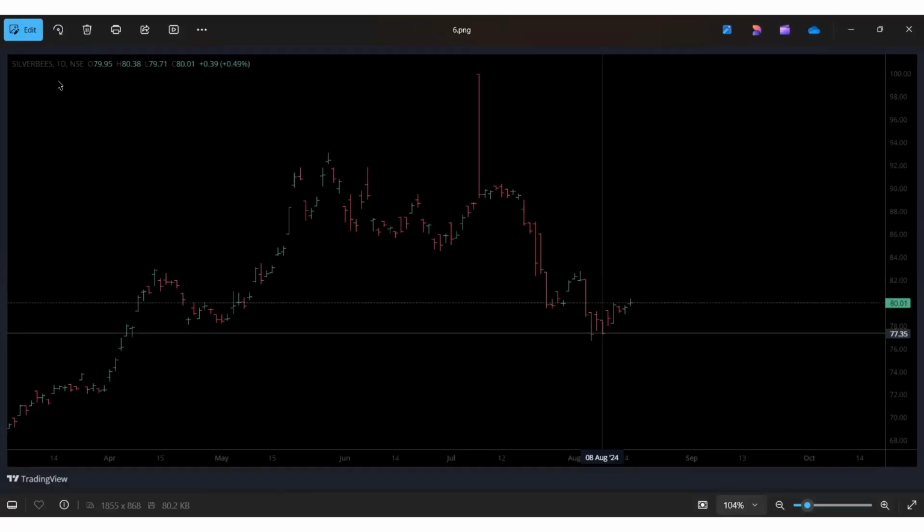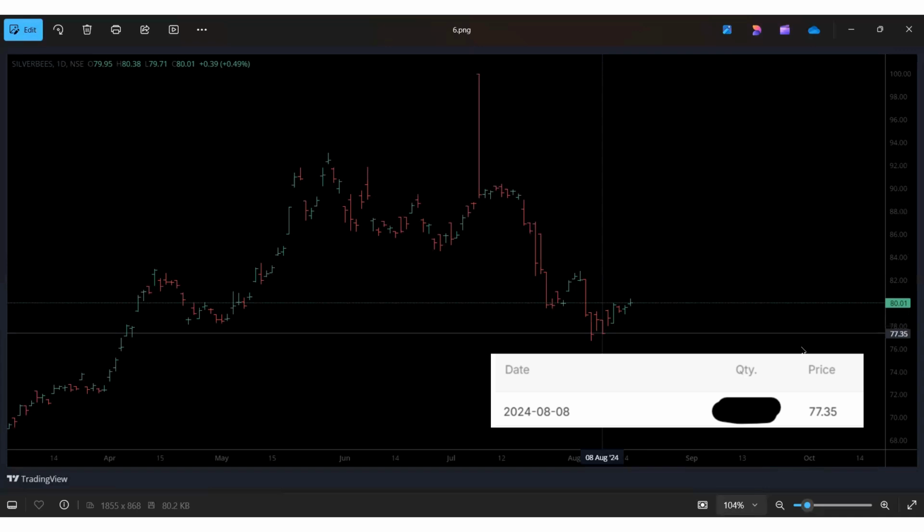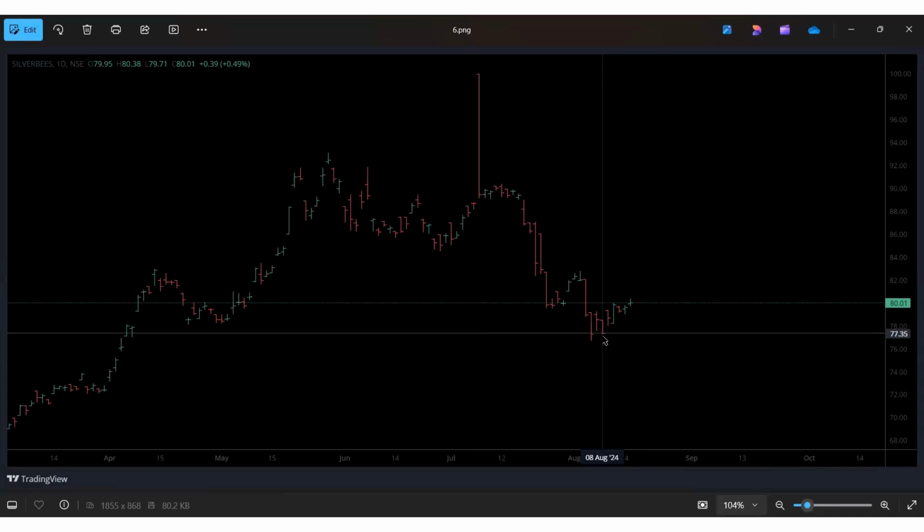And the next one, this is Silver Bees. My initial entry was 77.35 on 8th August. On 8th August, I think 77.20 or 25 was the low point, and I gave entry at 77.35. If the price moves higher, I will add more. If it comes lower, based on the nature, I will decide. So whatever the chart, commodity, equity, currency, you can identify the turning points with the help of waves. This is one more example for it.